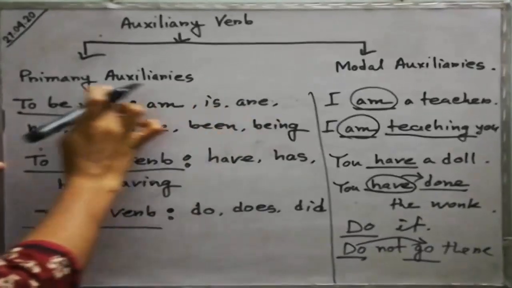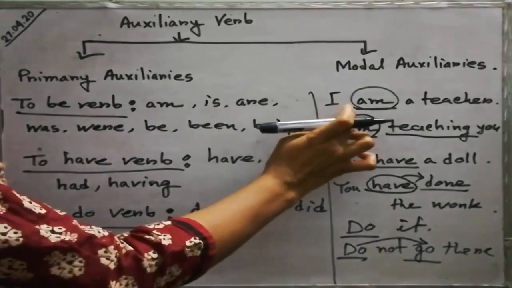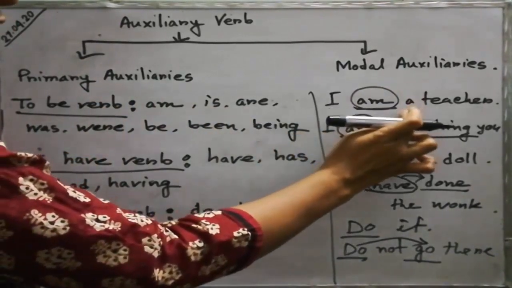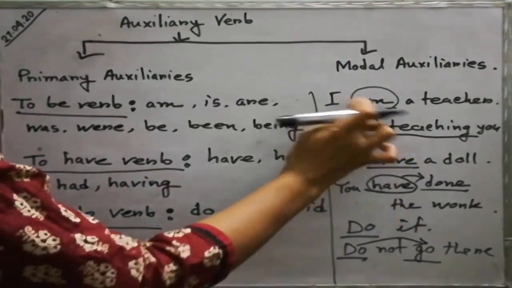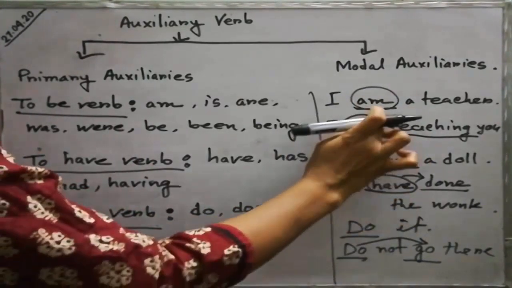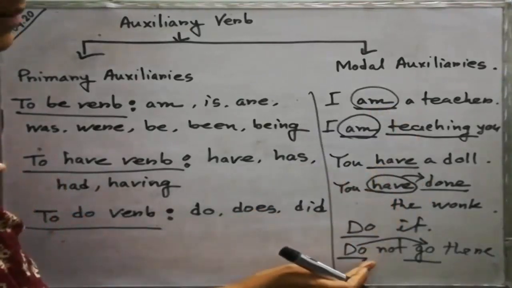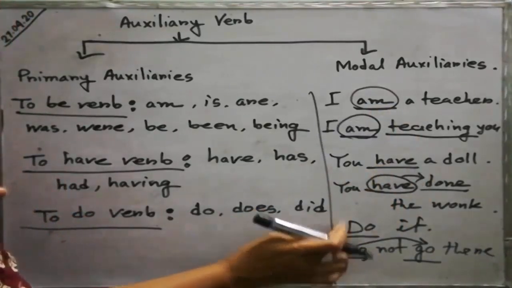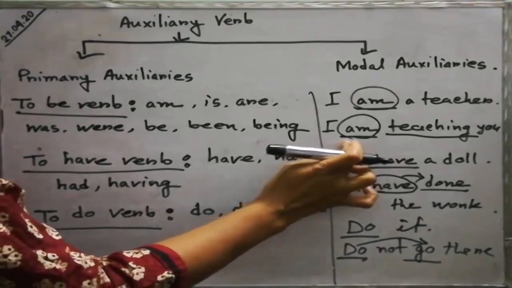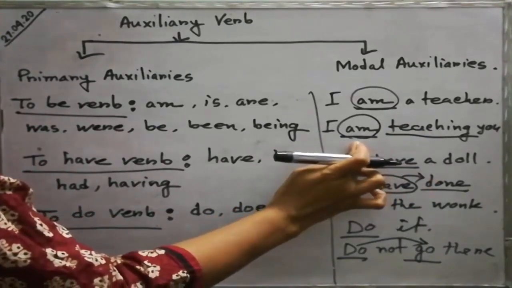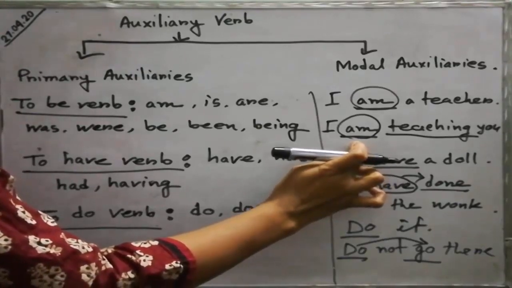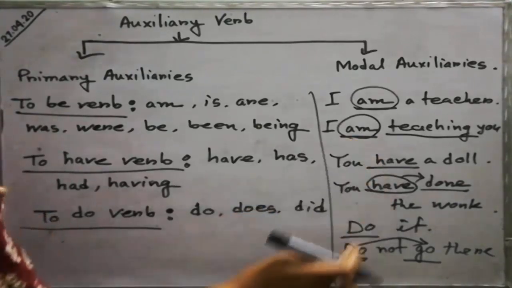When those auxiliary verbs are used independently and you will not find any other verbs, then they are called principal verbs. That is, here is a principal verb, am here is a principal verb, have here is a principal verb and do here is a principal verb. But when they help other verbs, they must be helping verbs, that is auxiliary verbs. Okay.